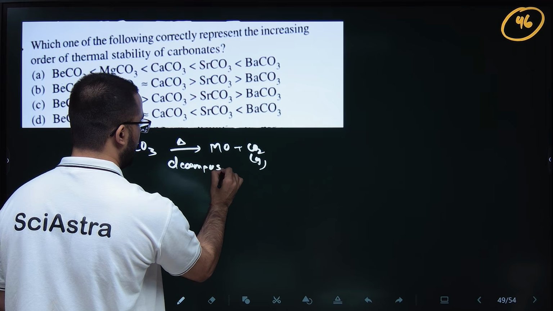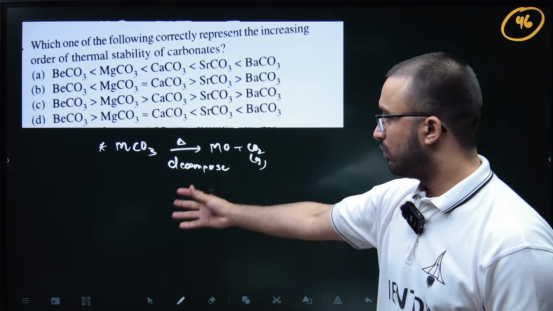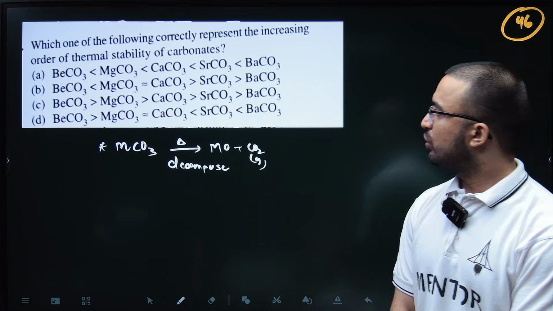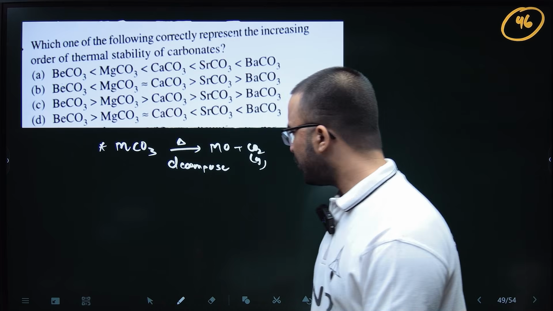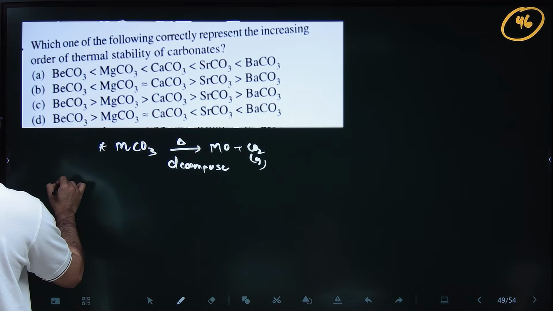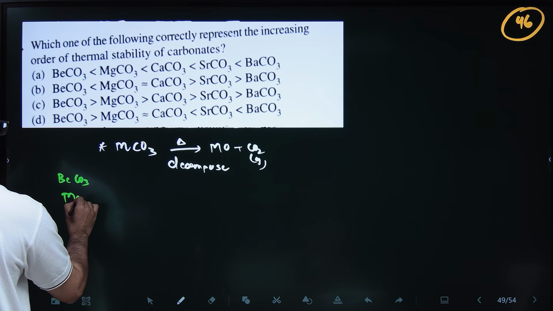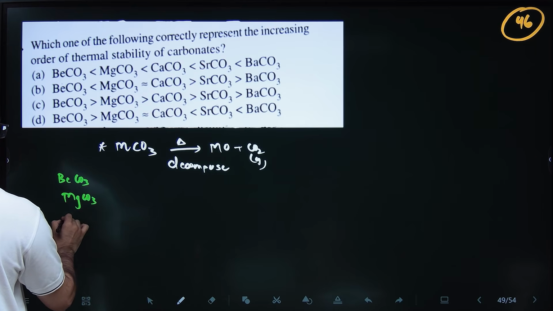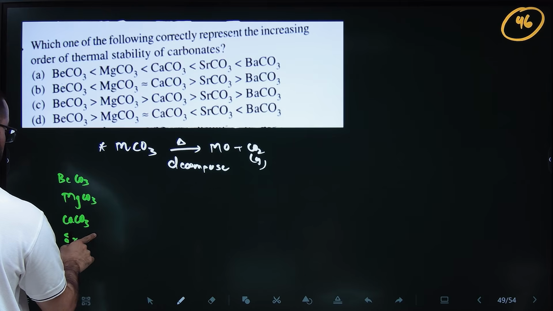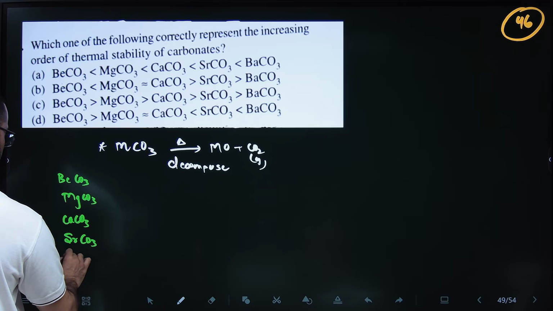So thermal stability is the quality of not decomposing of a metal carbonate. As you go down the group, here beryllium carbonate, then magnesium carbonate, then calcium carbonate, then strontium carbonate, then barium carbonate.